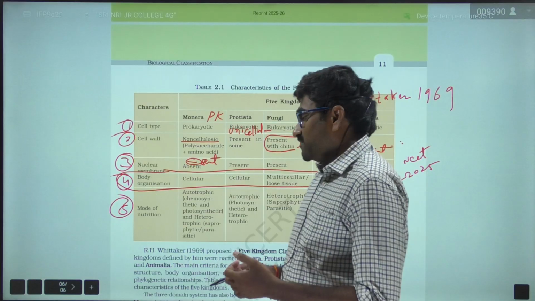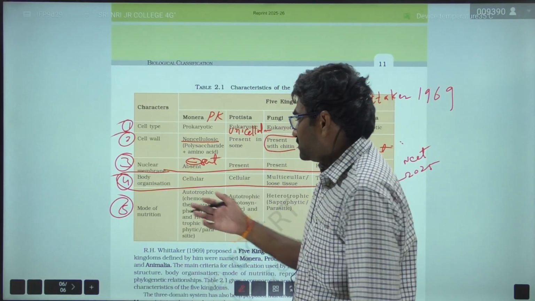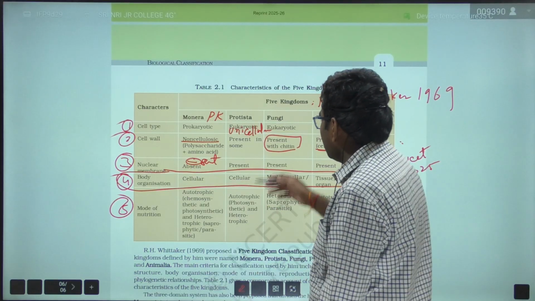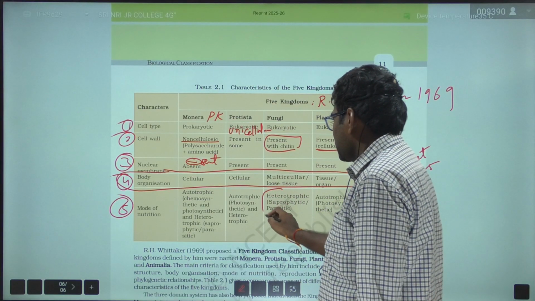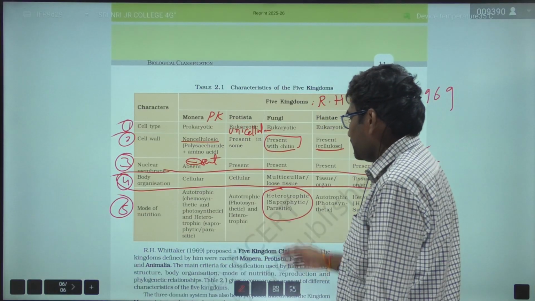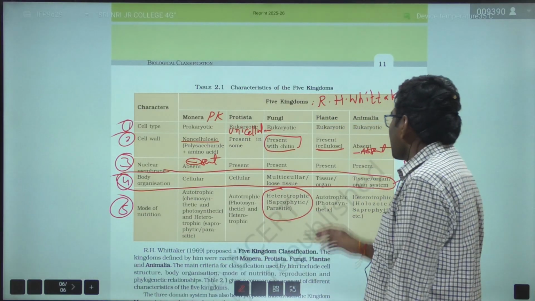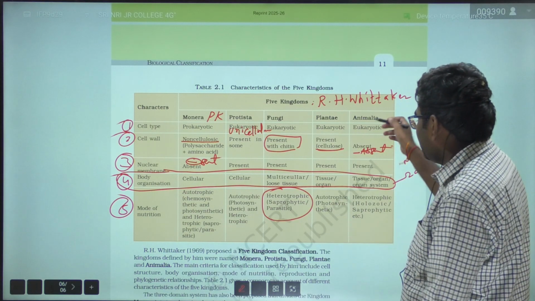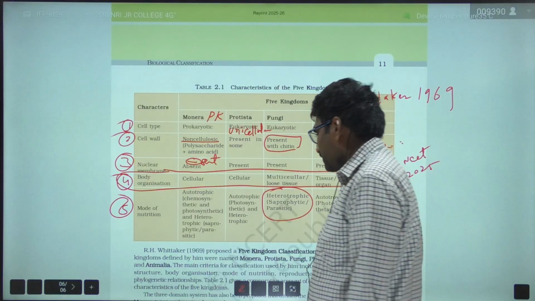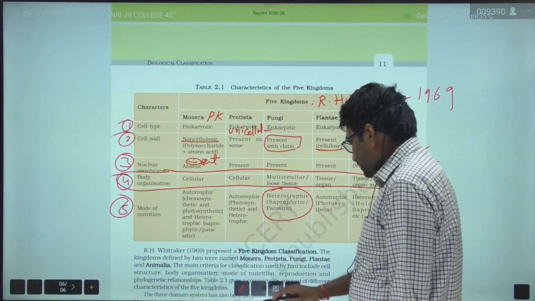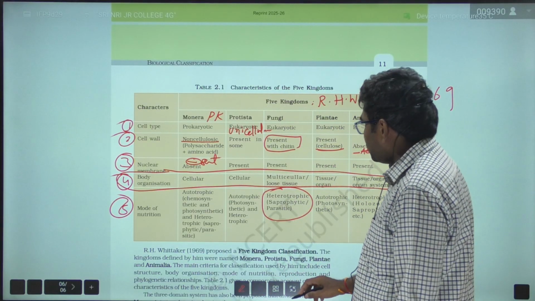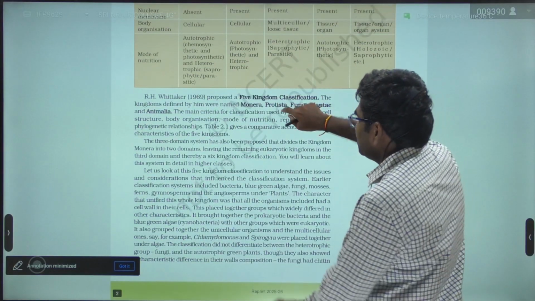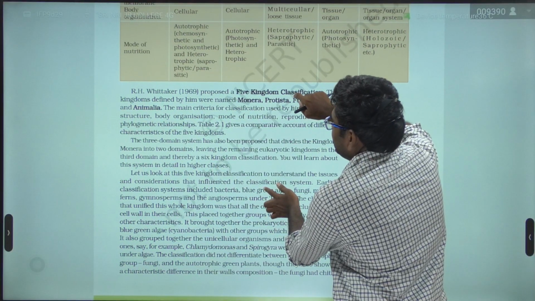They are saprophytic and parasitic, etc. Kingdom Protista is autotrophic and heterotrophic, whereas kingdom Fungi is exclusively heterotrophic, and may be saprophytic or parasitic. Kingdom Plantae is autotrophic, and Animalia heterotrophic, right? So this is the table of the five kingdom system of classification given by R.H. Whittaker.